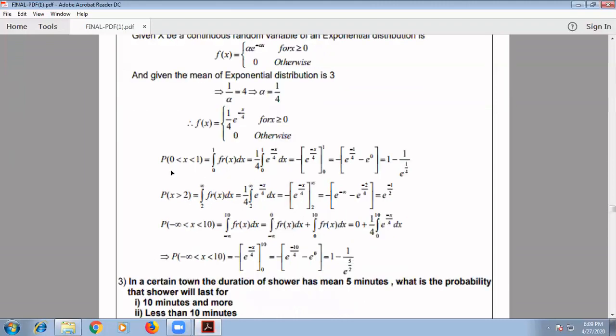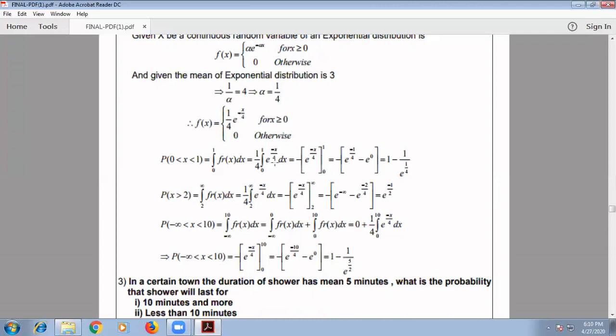Now P(0 < X < 1) means x lies between 0 and 1, so we take the interval as 0 to 1 itself, since it is greater than 0 only. We can write directly the integral from 0 to 1 of f(x) dx, which is equal to 1/4 times the integral from 0 to 1 of e to the power minus x/4 dx.